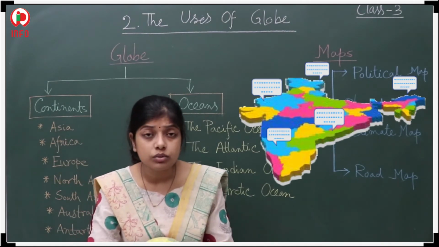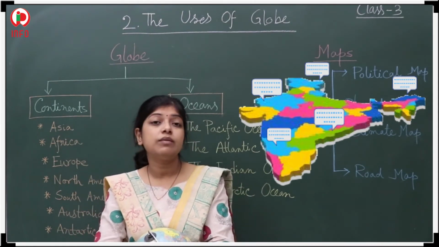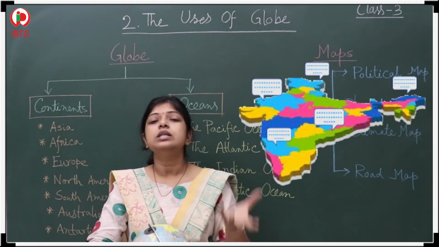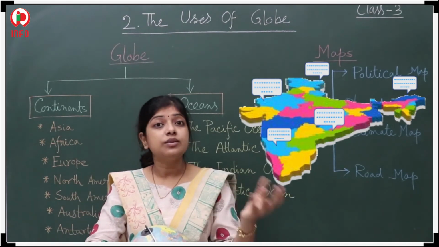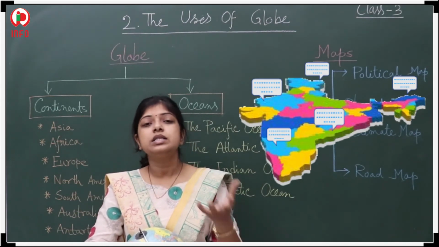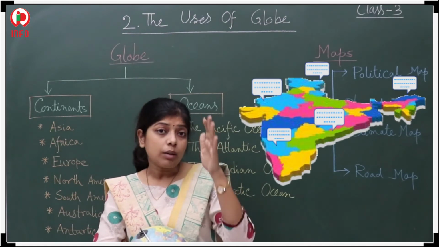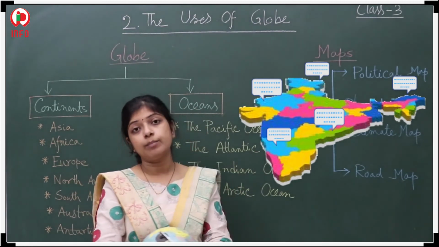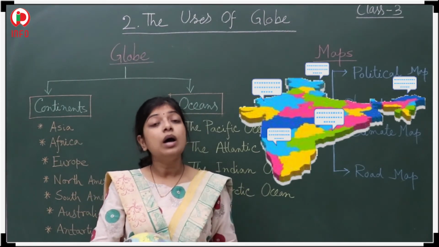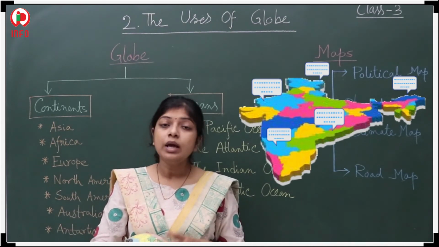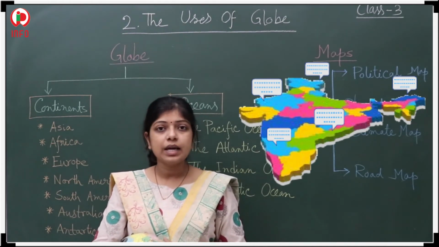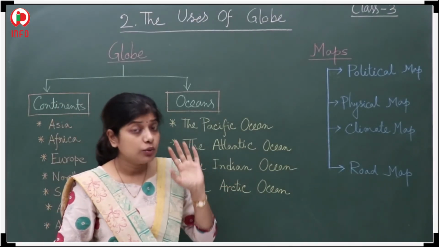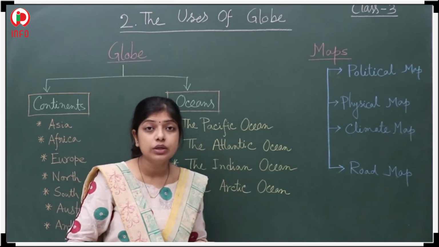And not only these two countries, it also gives us information about the different cities and the capitals of our different states. Our India is divided into different states, and the boundaries of the states are also visible in the political map. So now you got how the map and globe are helpful in our daily life. Is it clear? So you can understand when you should use the globe and when you should use the map.